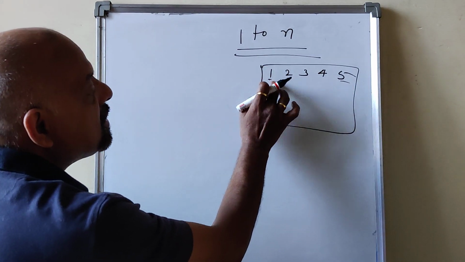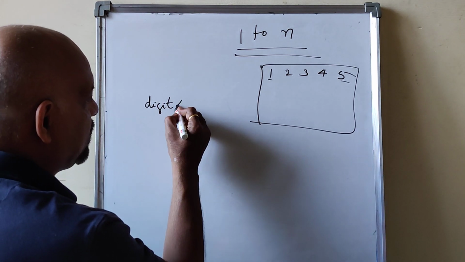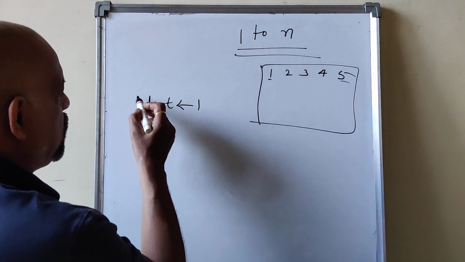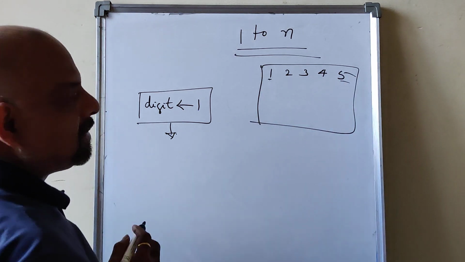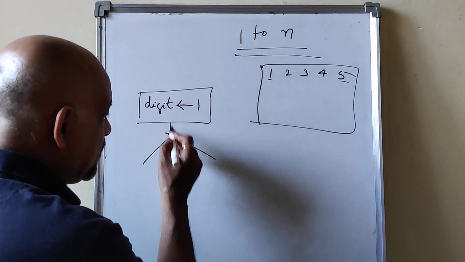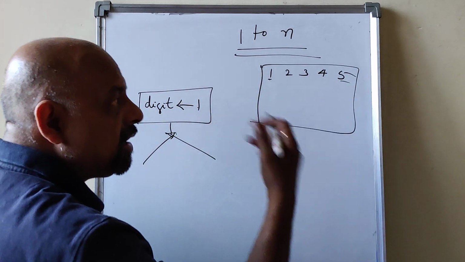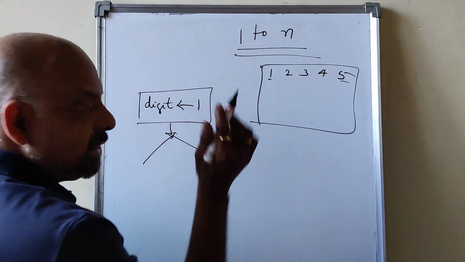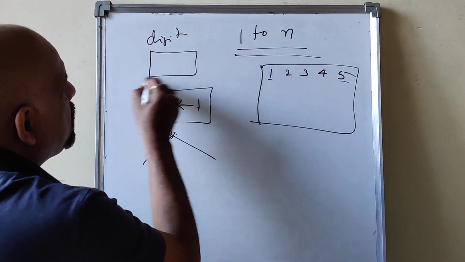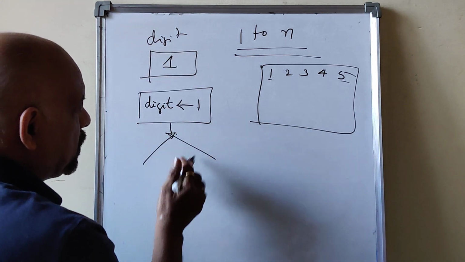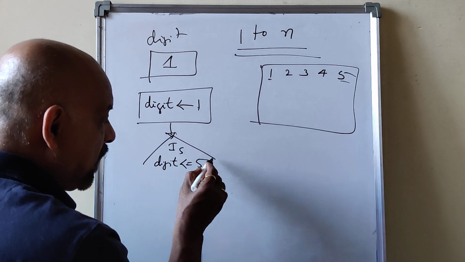Okay, the first digit, I will assign to some variable. This is called a control variable. I will write the flowchart. Digit is equal to 1. Then what is the last digit? Is digit less than or equal to 5?